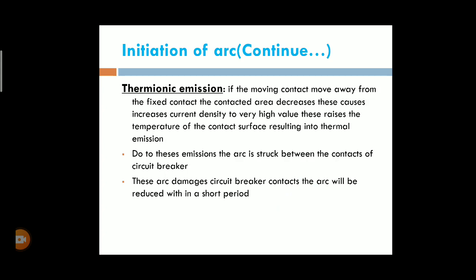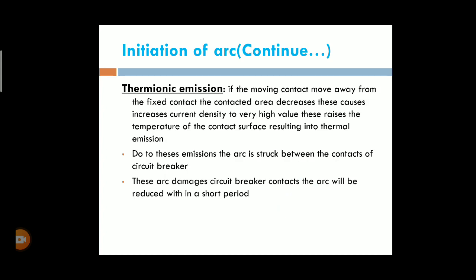Then we reduce the arcing time due to the properties of the SF6. First of all, what is meant by SF6? SF6 means sulfur hexafluoride gas.